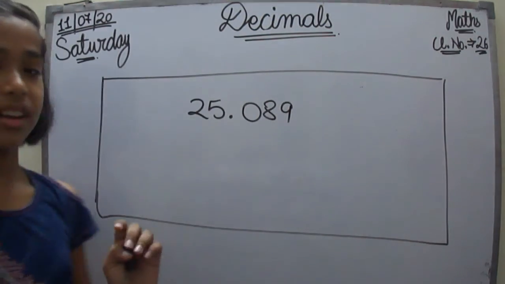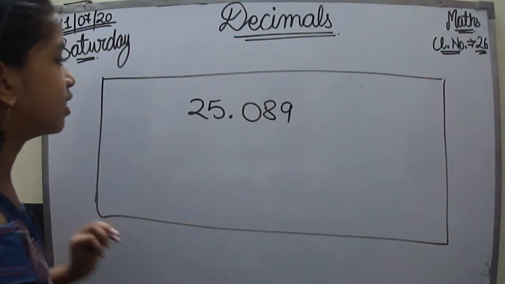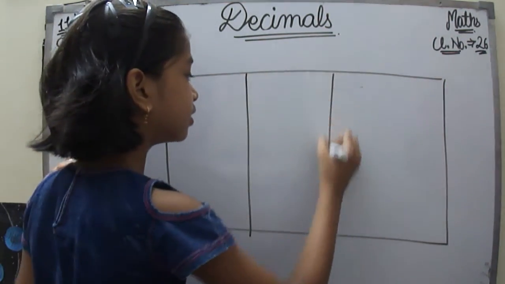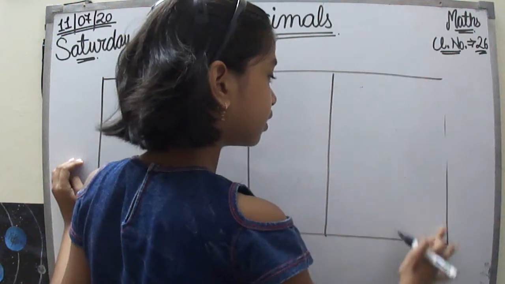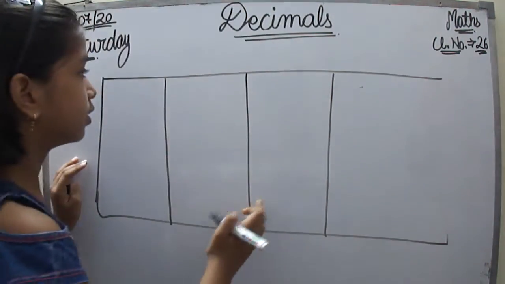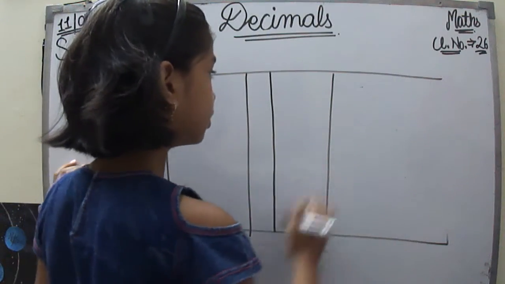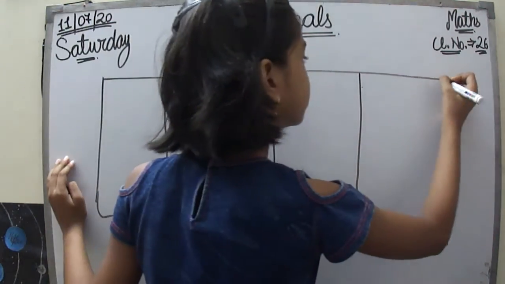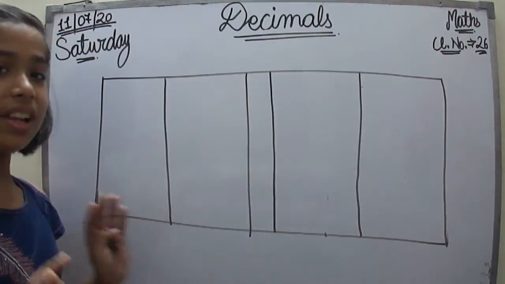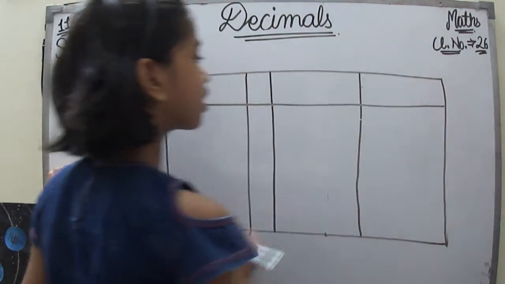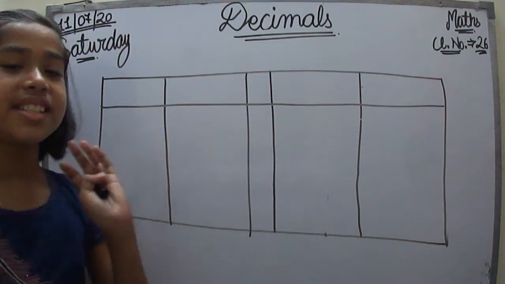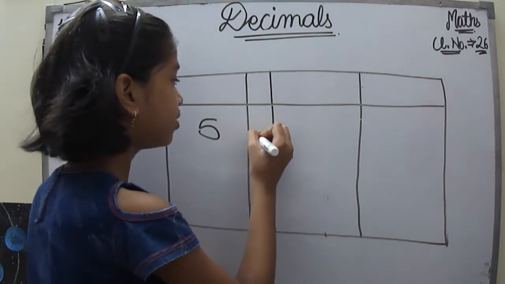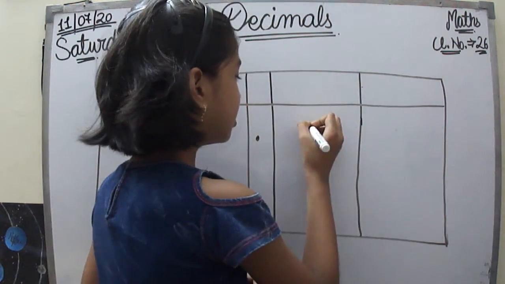Here, as you can see, let's have an example, like the one we had already taken, 225.89.